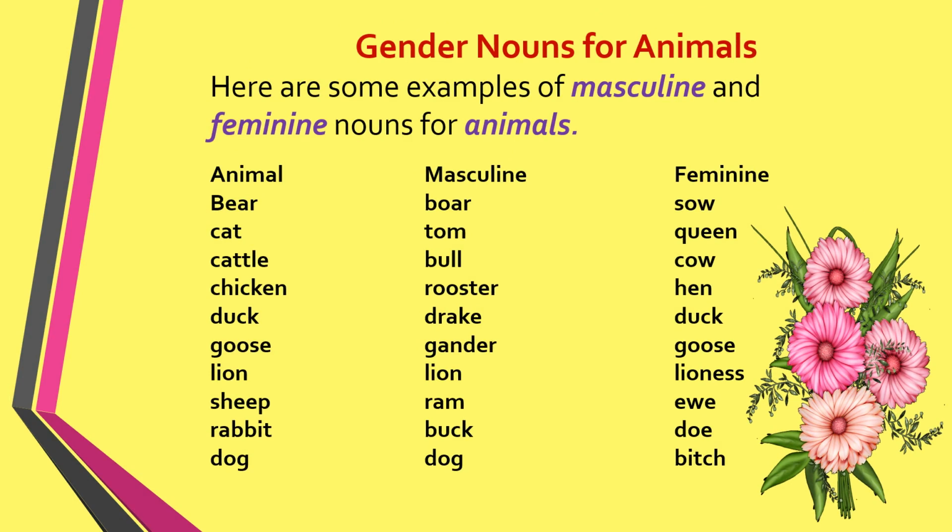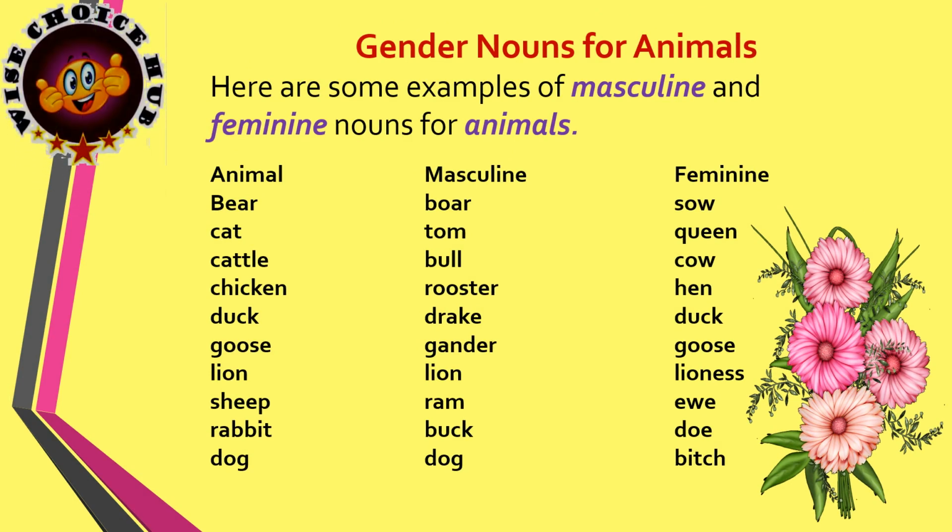Here are some examples of masculine and feminine nouns for animals. Let's look what these animals in masculine and feminine are called as. Bear, masculine gender is boar, feminine gender is sow. Cat, Tom, queen. Cattle, masculine is bull and feminine is cow.